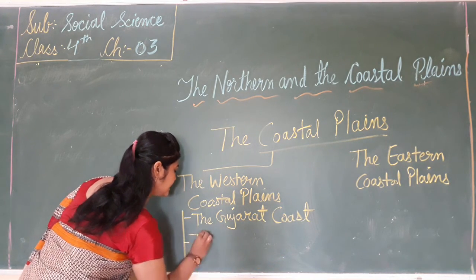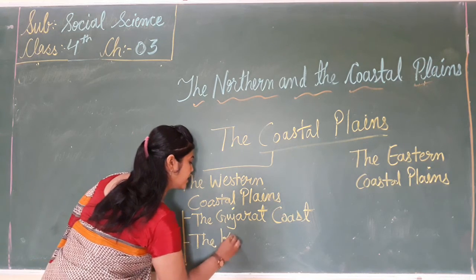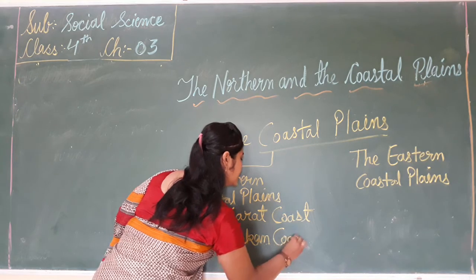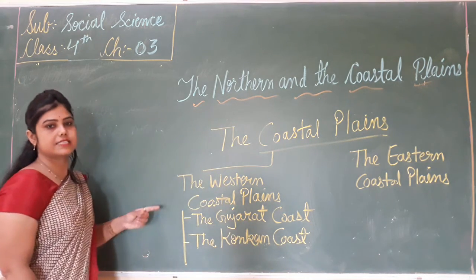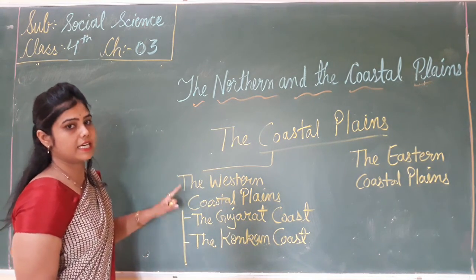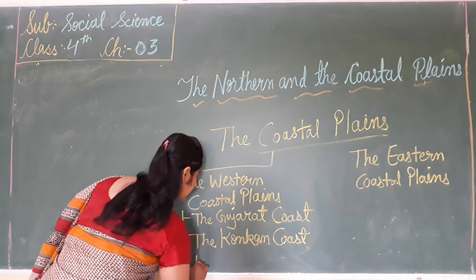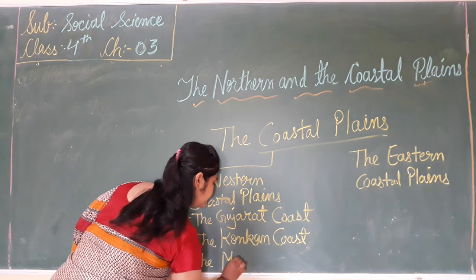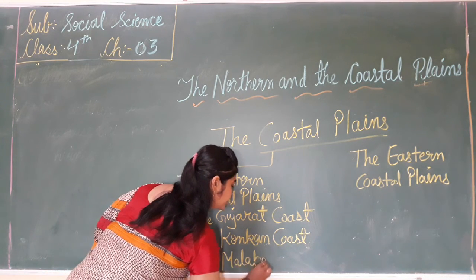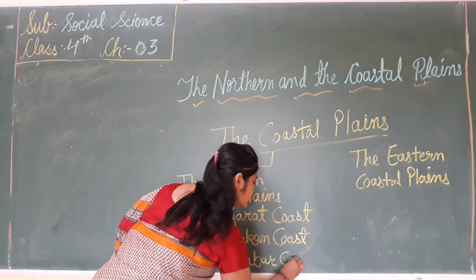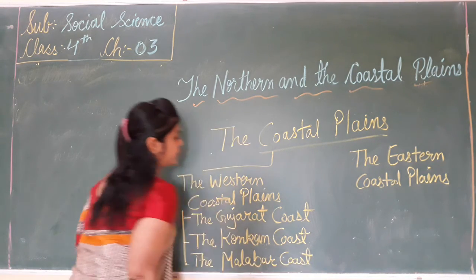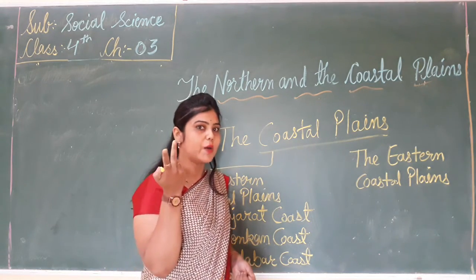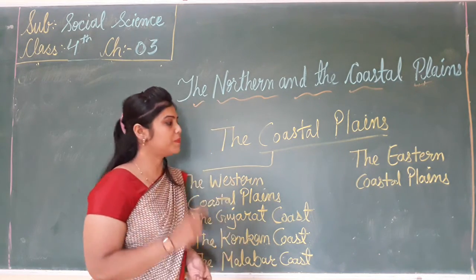First is the Gujarat coast, second is the Konkan coast, and third is the Malabar coast. Now, the eastern coastal plain is divided into how many parts? That is 2 parts.